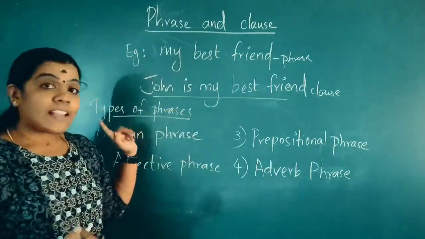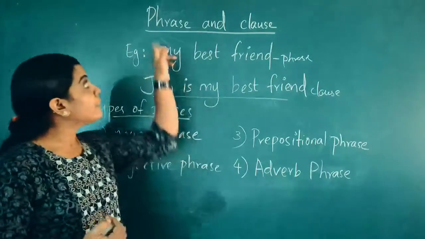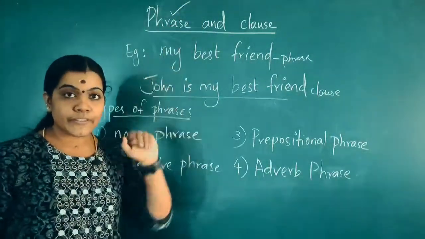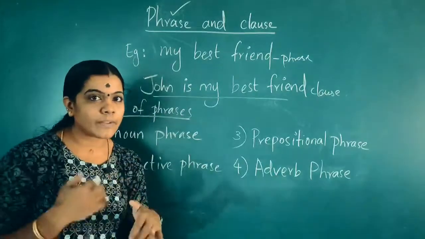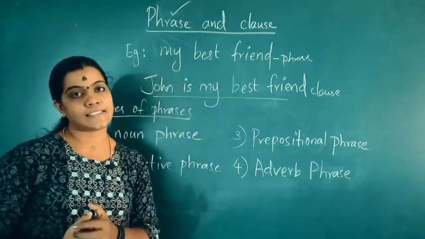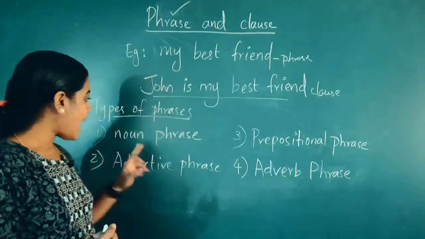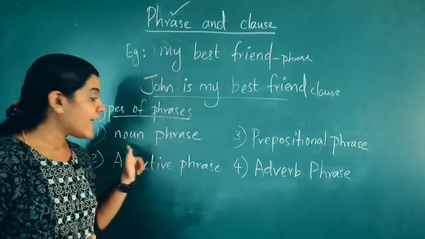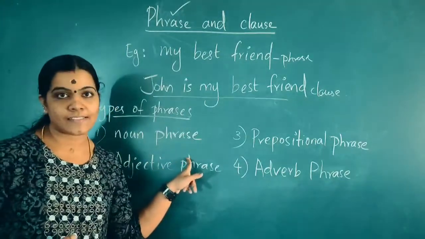So we can see some types of phrases. Phrases are given more importance for you to study. Clauses are not much for you to study. There are some types of phrases. I have written here noun phrase. The first type of phrase is noun phrase.